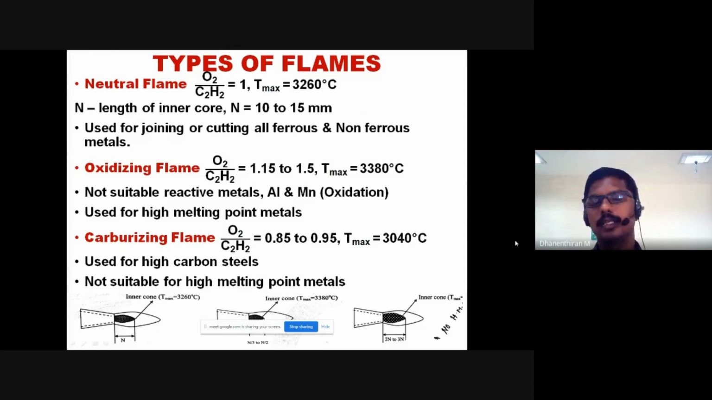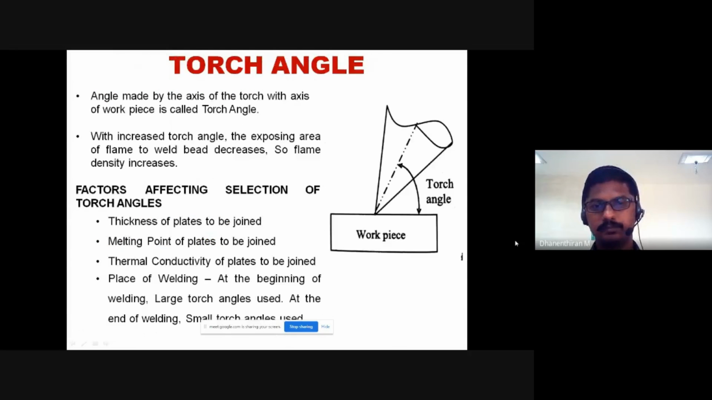Next is the oxidizing flame, in which the ratio of oxygen is high compared to the ratio of acetylene. We mix the gases with oxygen high and acetylene low. It is not suitable for reactive materials, and it is used for high melting point metals. Next is the carburizing flame, in which the oxygen content is low and the acetylene content is high. The mixing ratio of acetylene is high and oxygen is low. It is used for high carbon steel and is not suitable for high melting point metals.